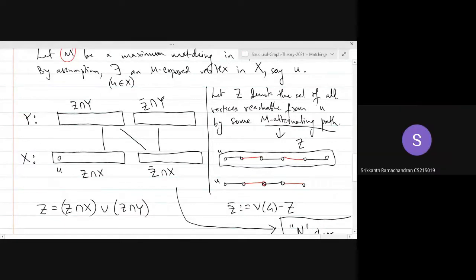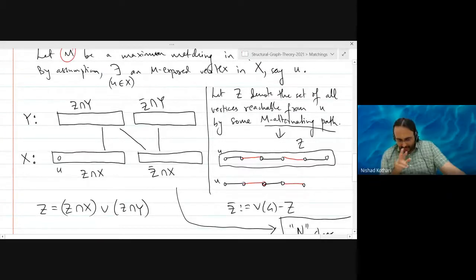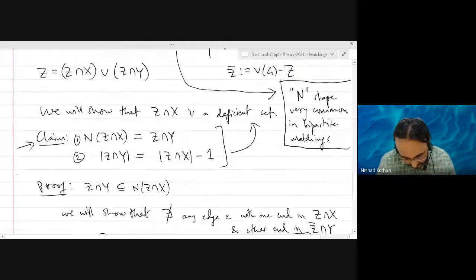Oh, yeah. So all the vertices in Z intersection Y are saturated because... Okay. So I think you both are along the same lines. So basically, the point is that all of these vertices are actually saturated vertices. Why? So let's prove that.